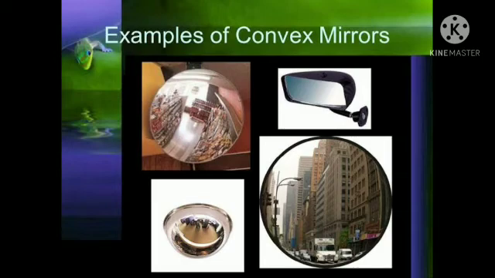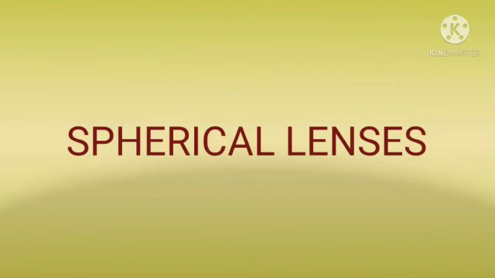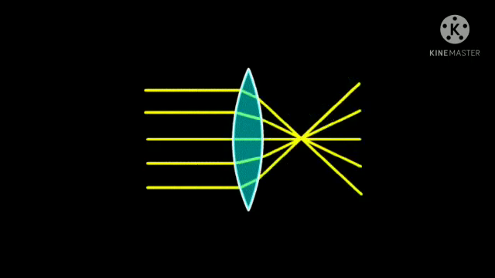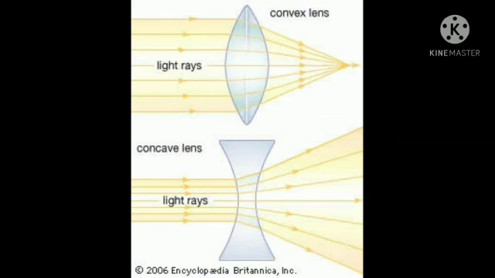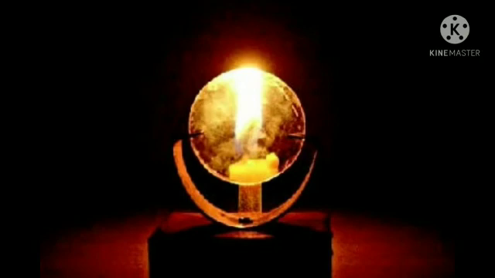So it is used as the side view mirrors in the vehicles, the junction mirrors on the road junctions, and street lights. Like the spherical mirrors, we also have spherical lenses. Convex lens, the both sides are curved outwards, and concave lens, the both sides are curved inwards. So, convex lens converges the light and forms real to virtual image. Concave lens diverges the light, so forms only virtual image.